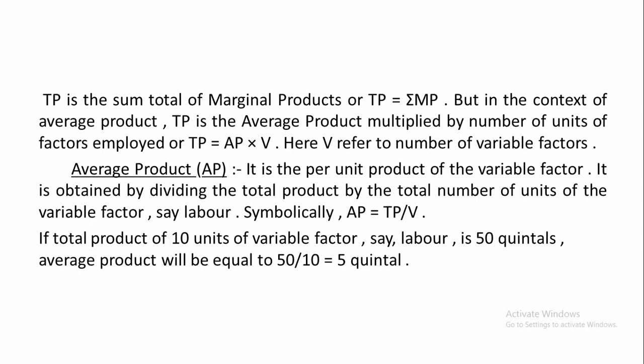Right. Here an example is given, mark it. If total product of 10 units of variable factor, say labor, is 50 quintals, so what is average product for labor? What is average product? 50 by 10, that is 5 quintals, right? So we know that average product is the per unit product of the variable factor, and it is calculated by dividing the total product by the number of units of the variable factor.